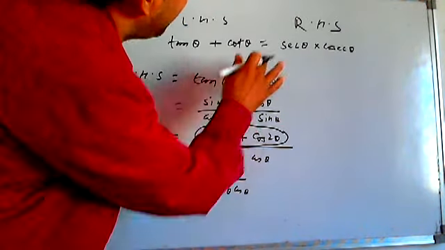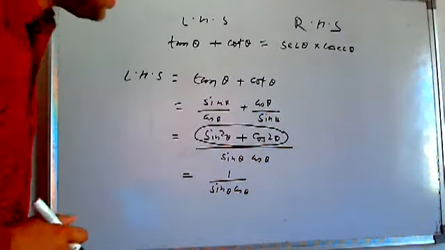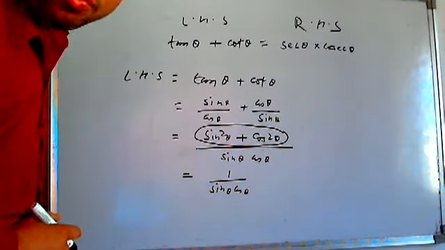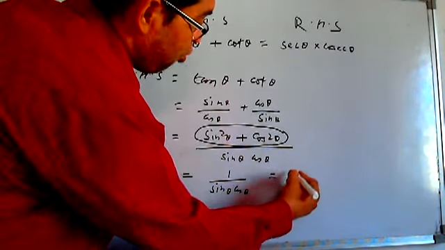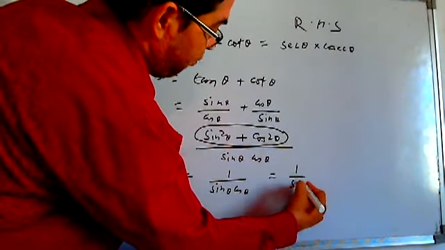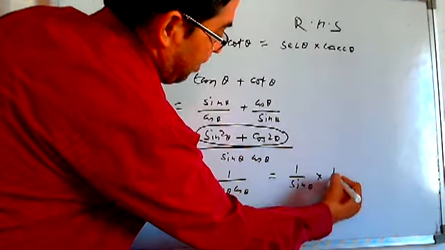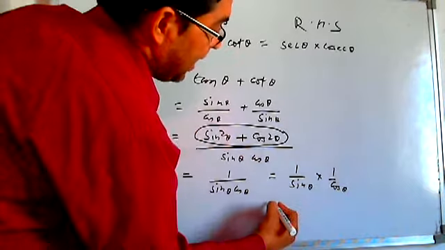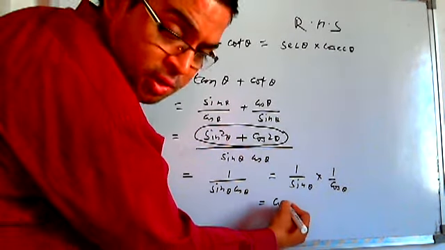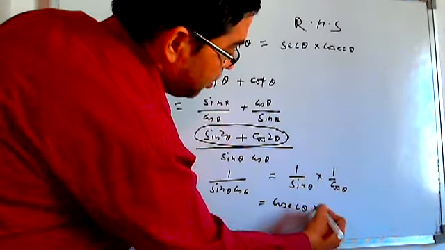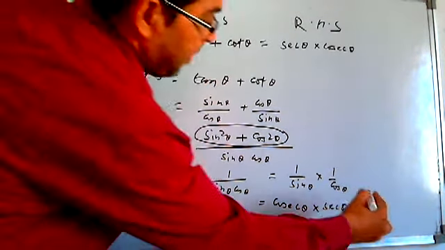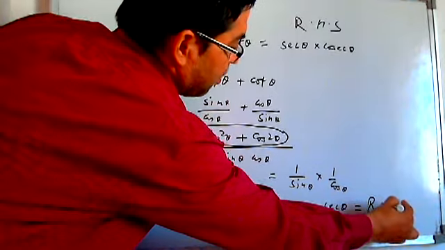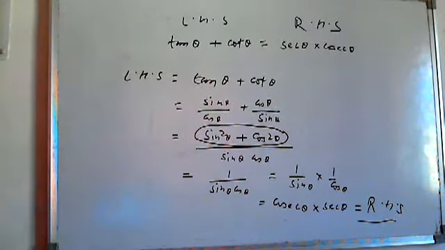Again, just keep a view on the RHS as well. It is sec theta into cosec theta. Whether it is coming or not, you just make one extra movement. You separately write it as 1 by sine theta into 1 by cos theta. You will get cosec theta into sec theta, which is the RHS thing we have to prove. So the thing is proved.